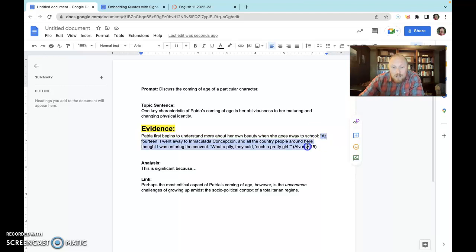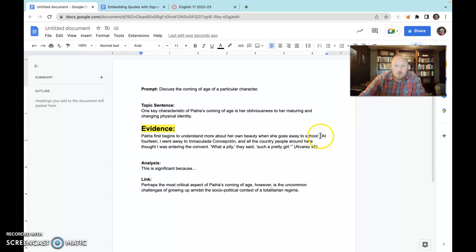So this is directly from the text. "At 14, I went away to Inmaculada Concepción, and all the country people around here thought I was entering the convent. 'What a pity,' they said, 'such a pretty girl.'" Now, I wanted to use this quote in particular, and actually I'm missing it. There we go, single quotation mark. I wanted to use this quote in particular because you may come across this issue when you're using a quote from the text.